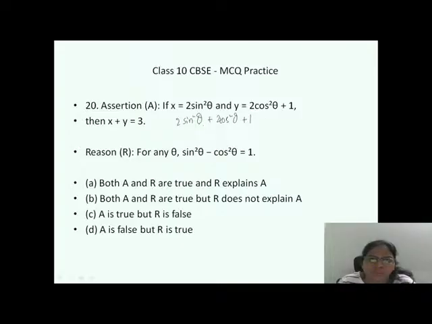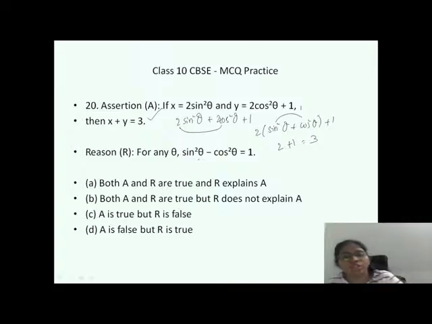In this, I can take 2 common. So 2 times sine square theta plus cos square theta, plus 1. What is sine square theta plus cos square theta? 1 only. 2 into 1 is 2, plus 1, 3. Yes, option A is right. Coming to the reasoning: for any theta, sine square theta minus cos square theta equals 1. That is wrong, right? Sine square theta plus cos square theta is 1. So A is true, R is false.